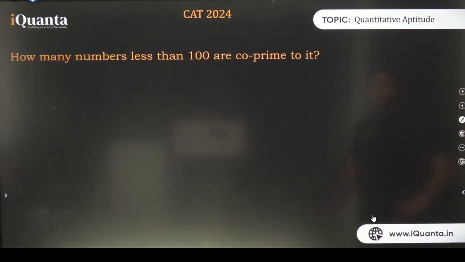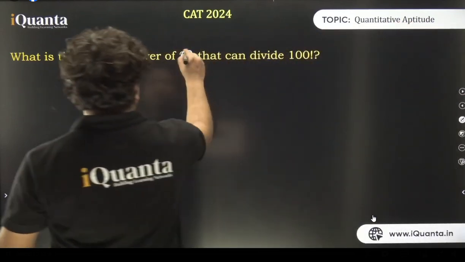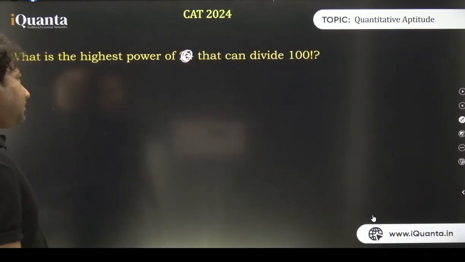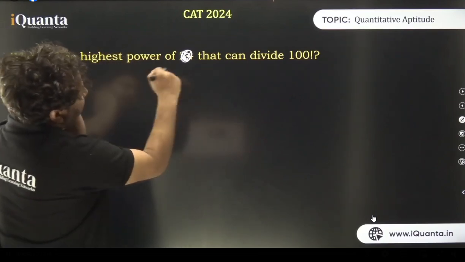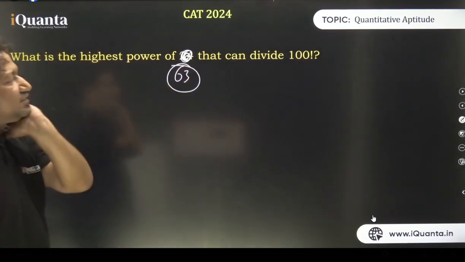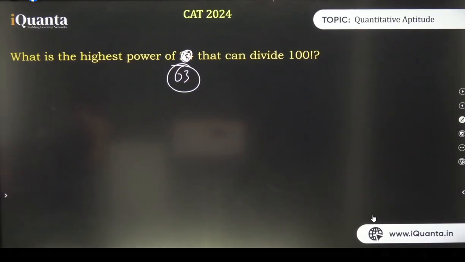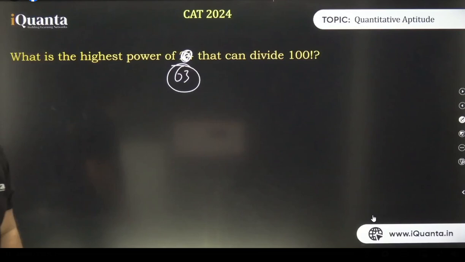Alright. You want one more example? Let's take one more example. Highest power of, let me take, 63. Highest power of 63 which can divide factorial 100. Let's try to do this.